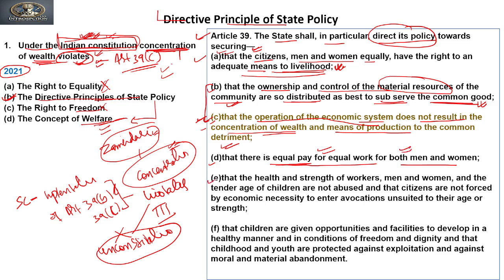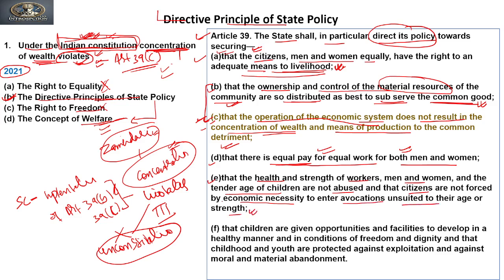Clause E says that the health and strength of workers, men and women, and the tender age of children are not abused, and that citizens are not forced by economic necessity to enter a vocation unsuited to their age or strength. Clear?